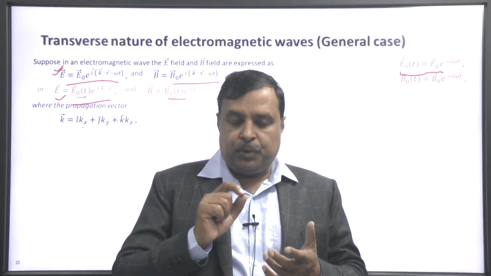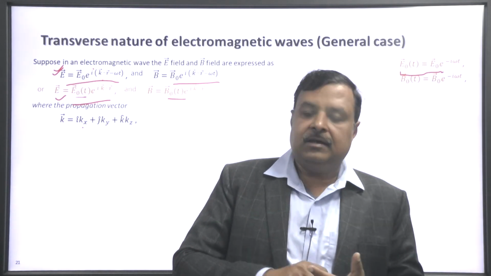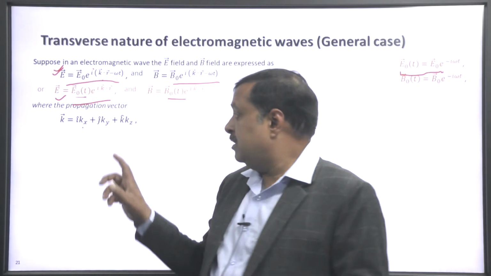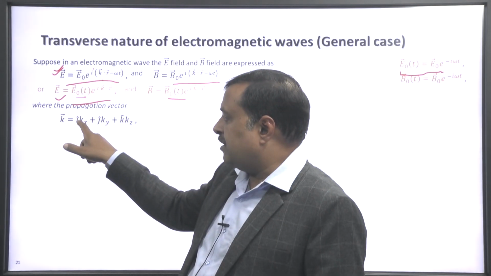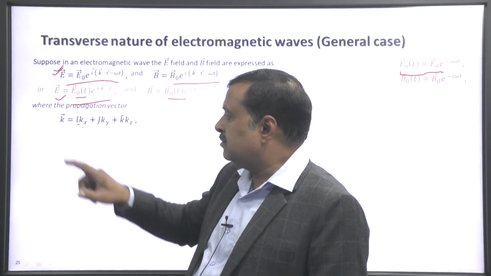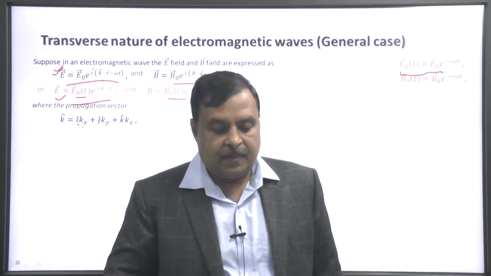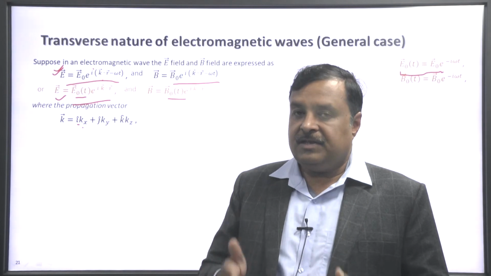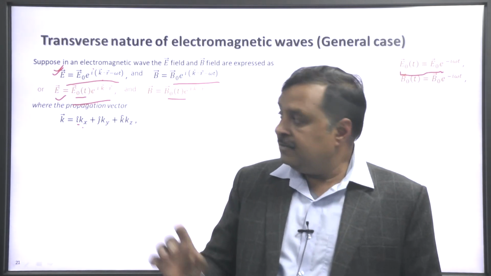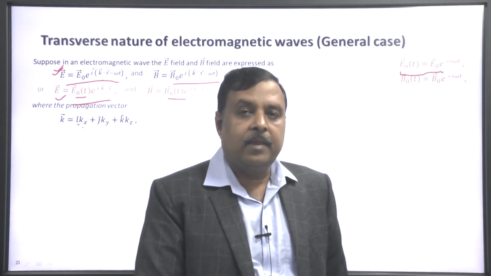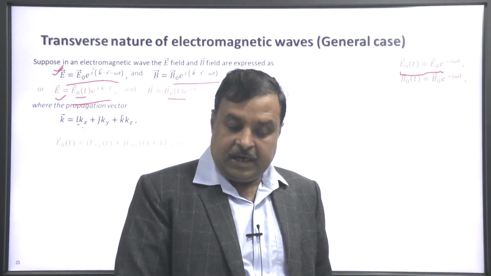The propagation vector k is i k x plus j k y plus k k z. This i is the unit vector along the x axis. It is written with a cap: i k x plus j k y plus k k z. k x, k y, k z are the components of the propagation vector k.